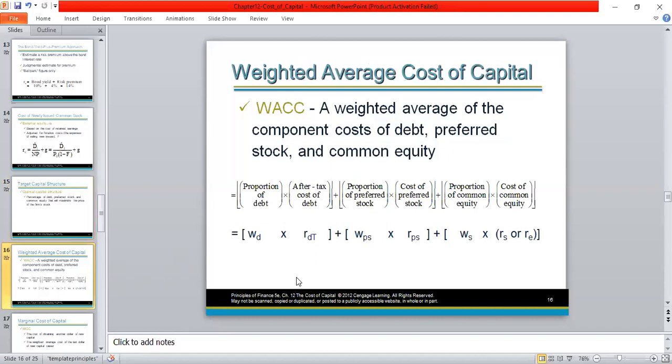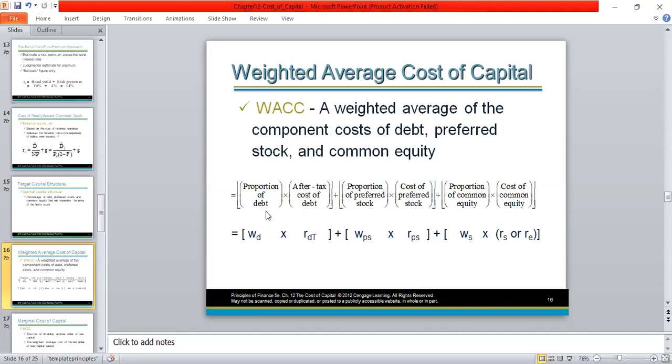So weighted average cost of capital is the weighted average of the component cost of debt, preferred stock, and common equity. As I told you, weighted average cost of capital is the average cost of capital which are weighted against the values. In other words, to calculate the weighted average cost of capital, we use both the cost of each capital and the weightages of each capital. In other words, the amount invested in each capital and the cost of each capital are combined in order to calculate the weighted average cost of capital. So you can see here the formula for weighted average cost of capital.